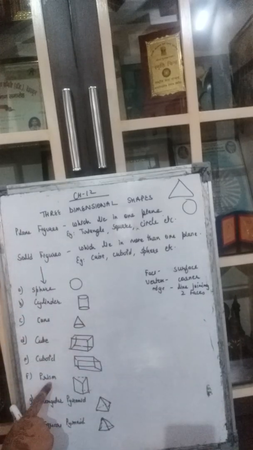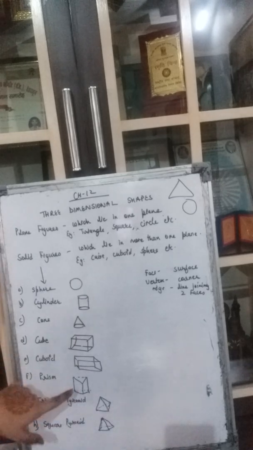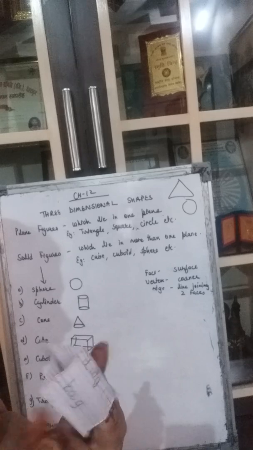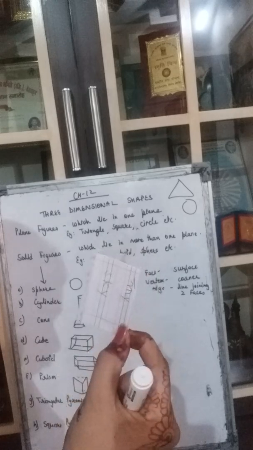They are prism. What is a prism? You must have seen a prism. A prism is when 3 rectangles are joined together. I have tried to make it, see here. So here this is a rectangle shape, right? So 3 rectangles are joined together, and so the top and the bottom become a triangle shape. This is a rectangle, this is a rectangle, this is a rectangle, and the top and bottom are triangular shape. So this is a prism shape. When 3 rectangles are joined together, then it forms a prism shape.